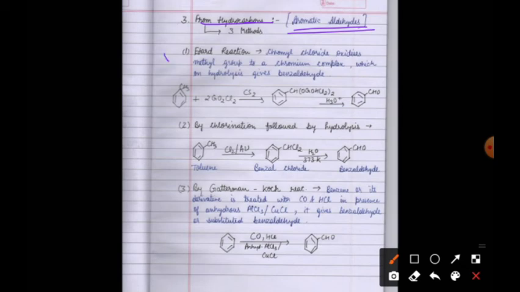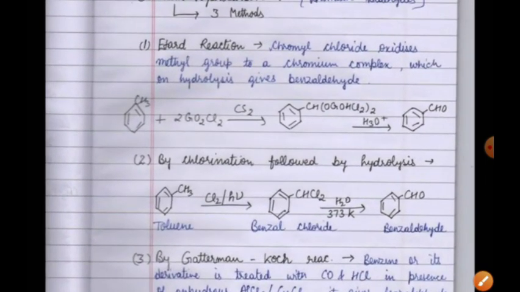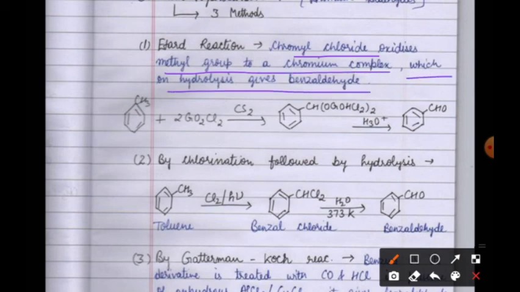First is a name reaction, the Etard reaction; second is by chlorination followed by hydrolysis; and third is again a name reaction, the Gattermann-Koch reaction. Let us see the first reaction, again important since it is a name reaction. Chromyl chloride oxidizes the methyl group to a chromium complex which on hydrolysis gives benzaldehyde.